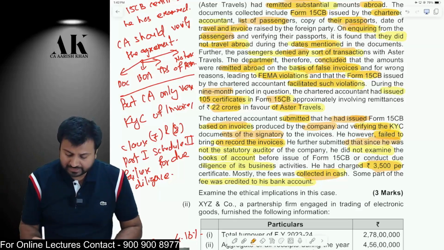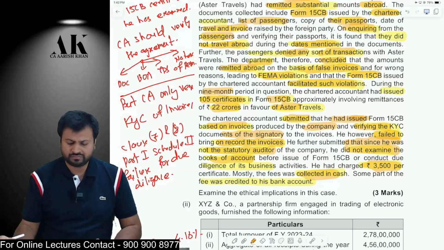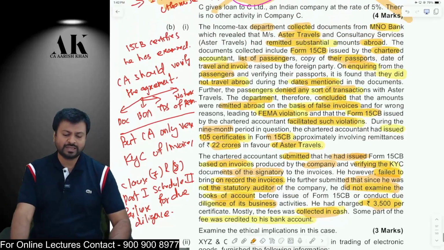He further submitted that since he has not been the statutory auditor, he did not examine the books of account. The chartered accountant said, I have just given the certificate in Form 15CB. I am not a statutory auditor of the company. Therefore, I did not examine the books of account or conduct due diligence. Can a chartered accountant do like this? Therefore, this is absolutely wrong.